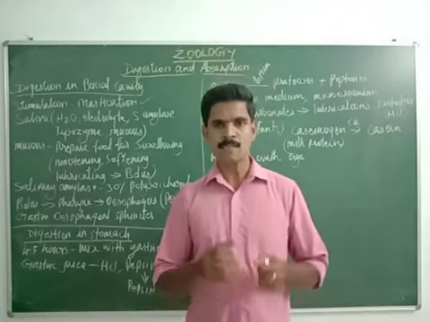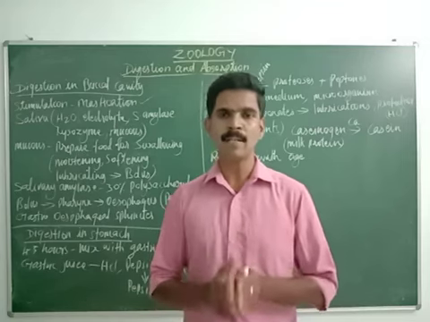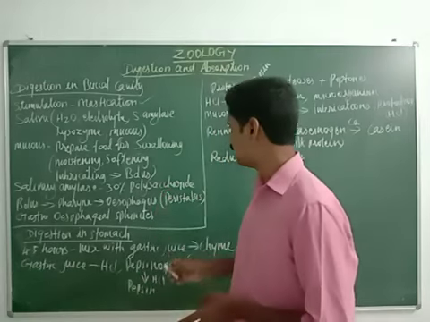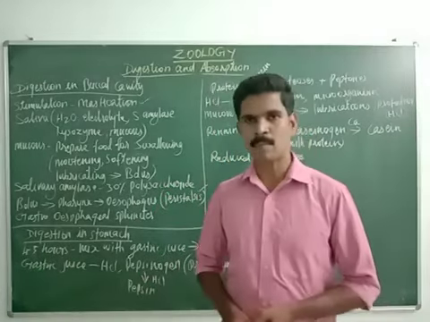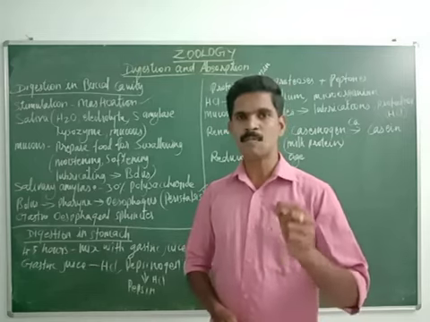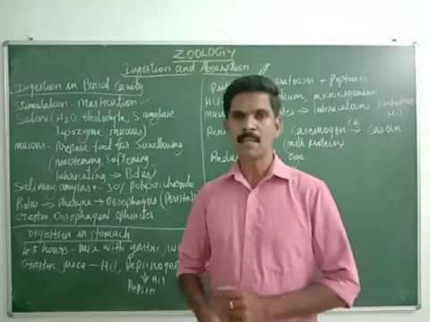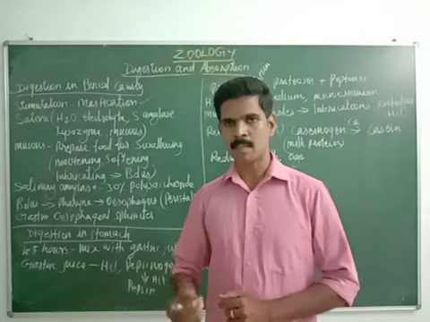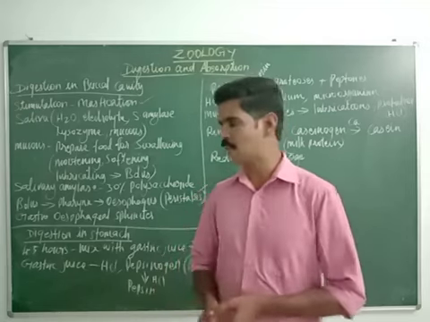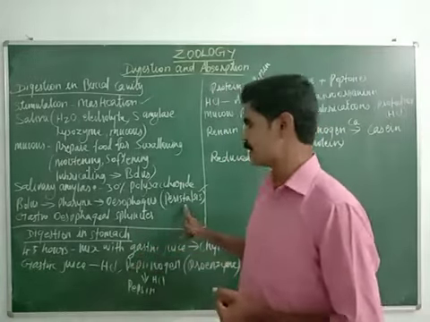When this food material is passing through these organs, one wave-like movement is present in these organs. The name of that wave-like movement is peristalsis. Peristalsis is the movement of food material from one part of the alimentary canal to the next part. That means when the food moves from the esophagus to the stomach, it makes a small wave-like appearance. This wave-like movement is called peristalsis.